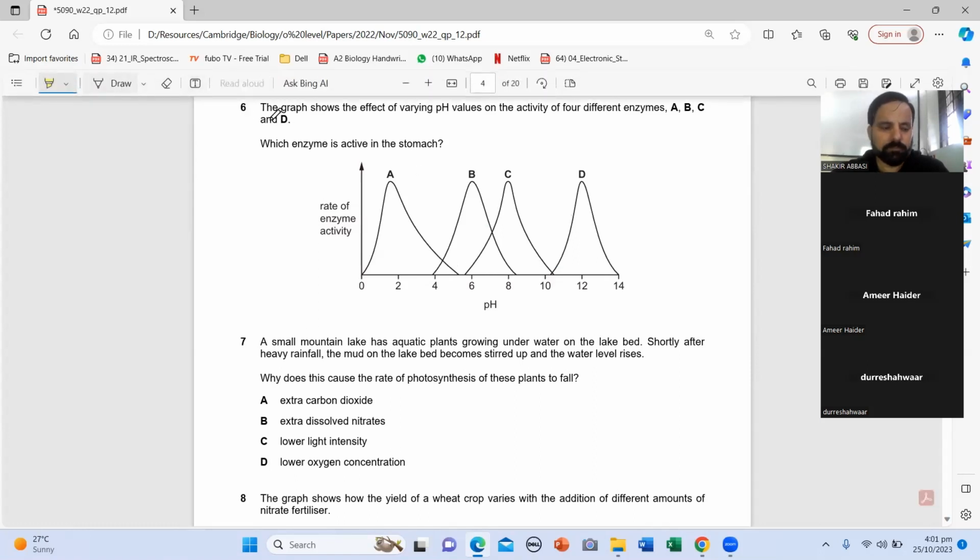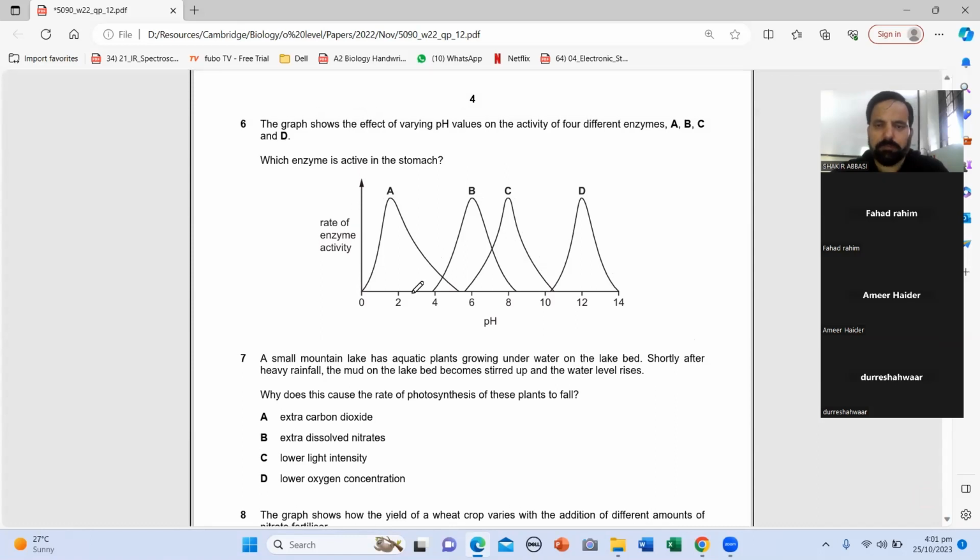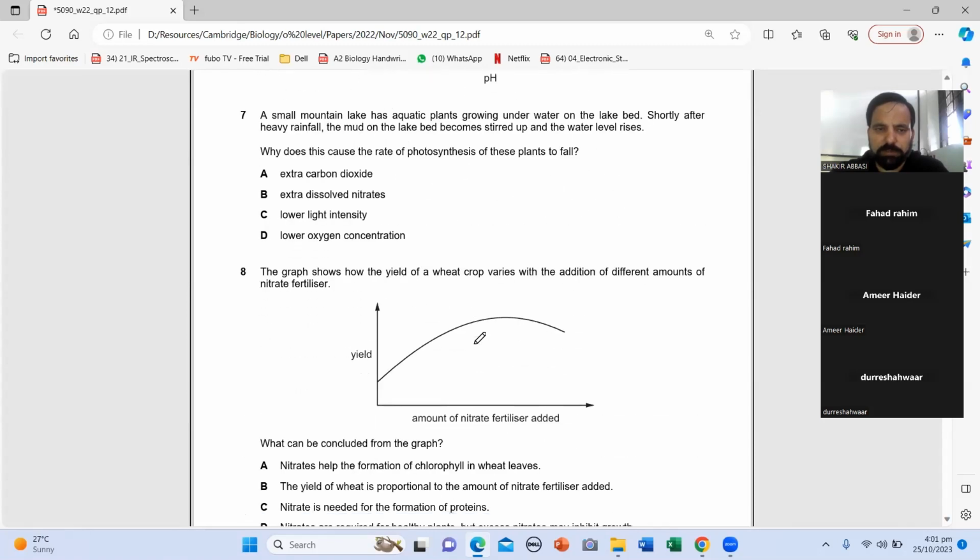Question 6. Sir, alpha. Anyone else? Yeah. Alpha, because 4 different. Which enzyme is in the stomach? Stomach has acidic conditions, and pH of stomach is 2, so alpha is the answer, because enzyme A works best at pH 2. Alpha, right.